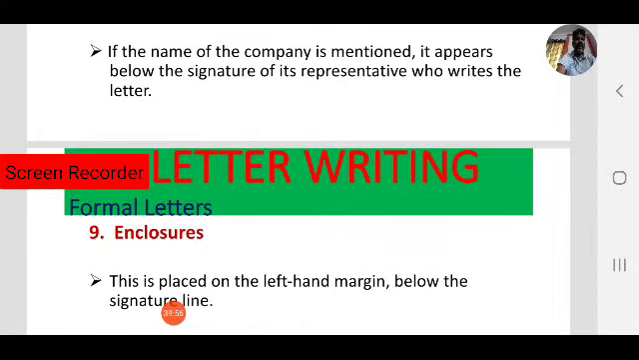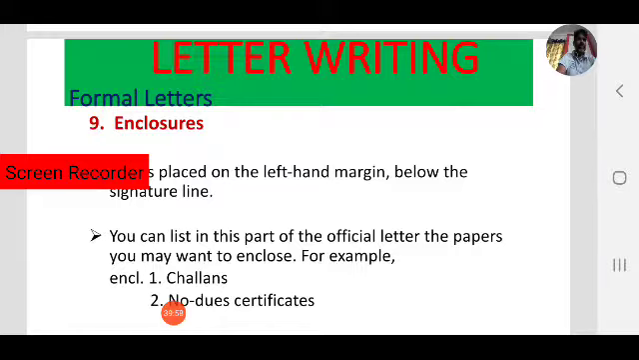Next one, enclosure. Sometimes you have to enclose something to the receiver. In that case, we have to write enclosure. So, for example, in our letter, what has Siddharth enclosed to the principal? Yes, challans and a no due certificate. So, in this case, you have to enclose.